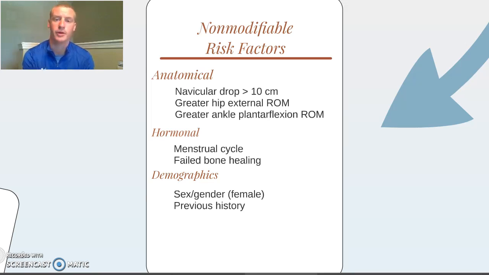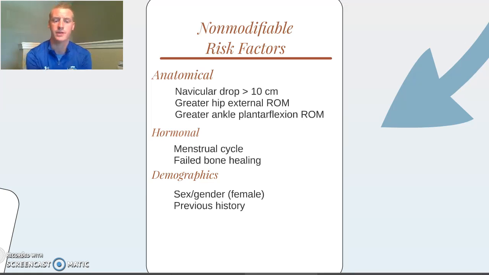A navicular drop greater than 10 centimeters cannot be changed anatomically without the use of orthotics. In addition, greater hip external range of motion and greater ankle plantar flexion range of motion are non-modifiable risk factors, in that we cannot change the range of motion of that joint except through limitations of external forces. Finally, hormonal cycles such as menstruation and failed bone healing are things to consider.